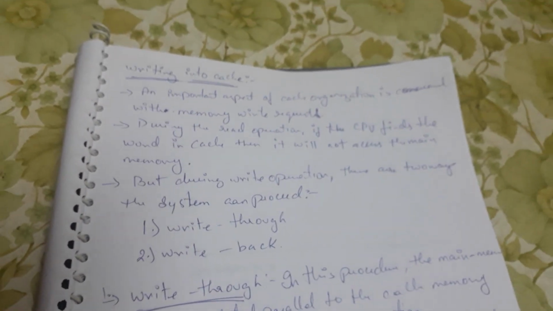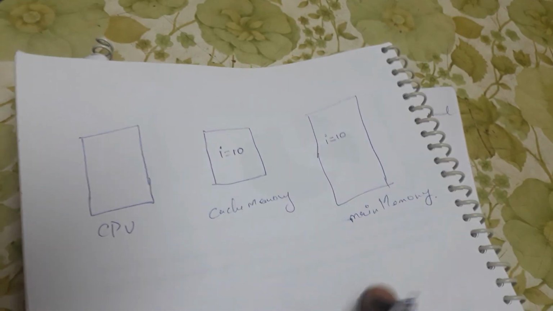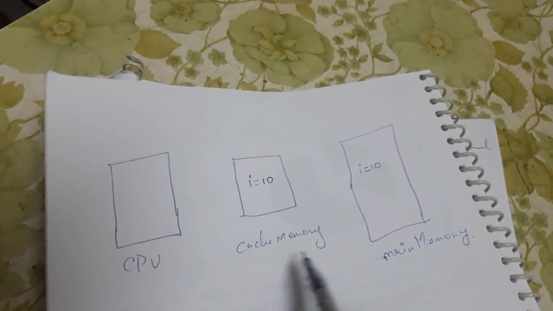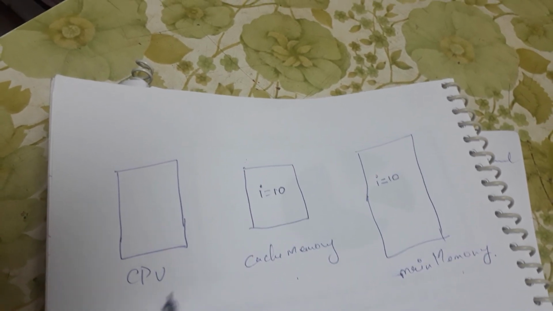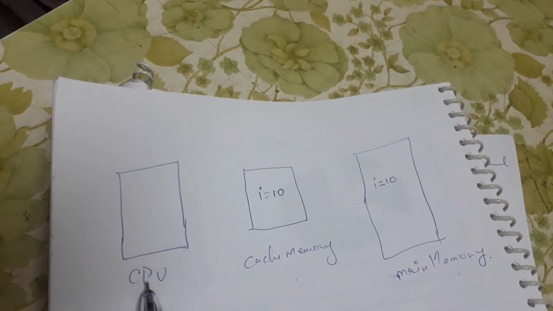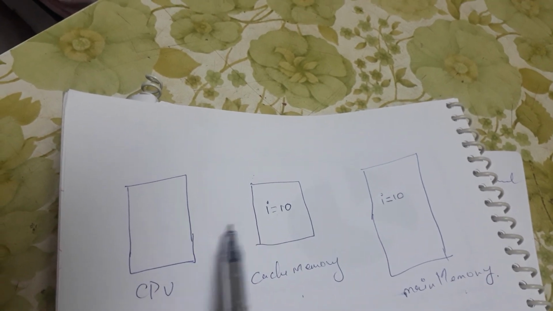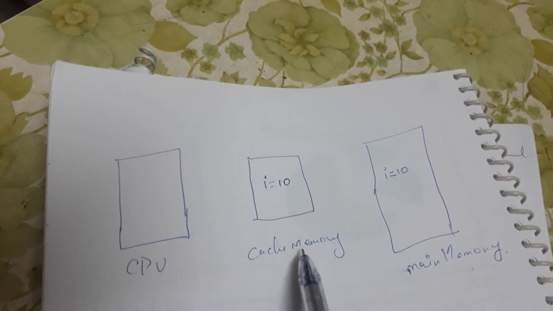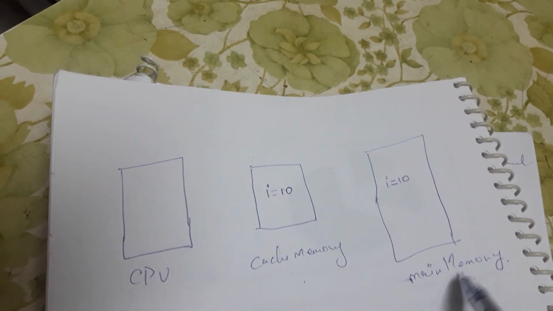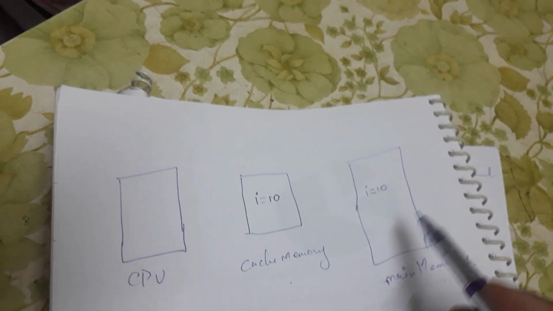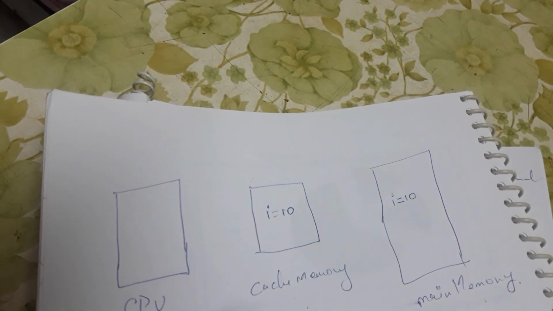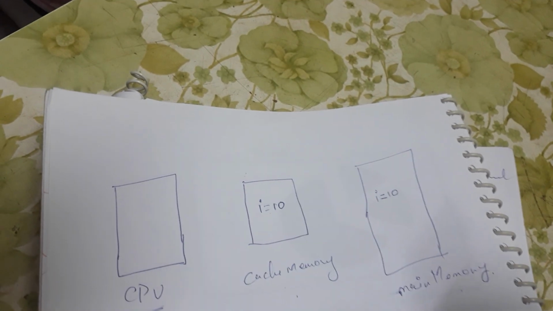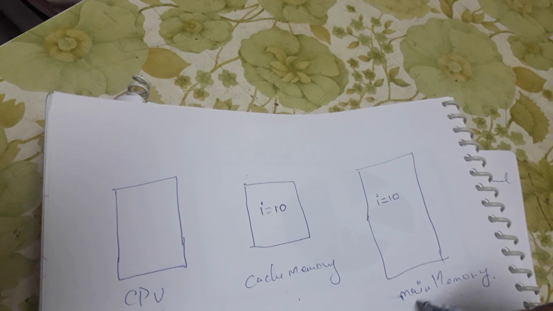I would like to explain this concept with the help of an example. Let us assume that this is a CPU, and this is a cache memory and the main memory. As we all know, if the CPU has to perform any operation, the data will be fetched from the cache memory, and cache memory should bring that data from the main memory. In this procedure, let us assume that CPU wants to access a particular program, which is in the main memory.